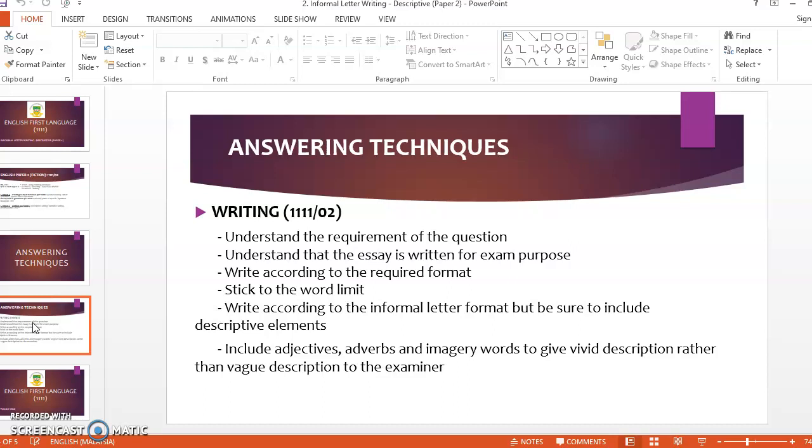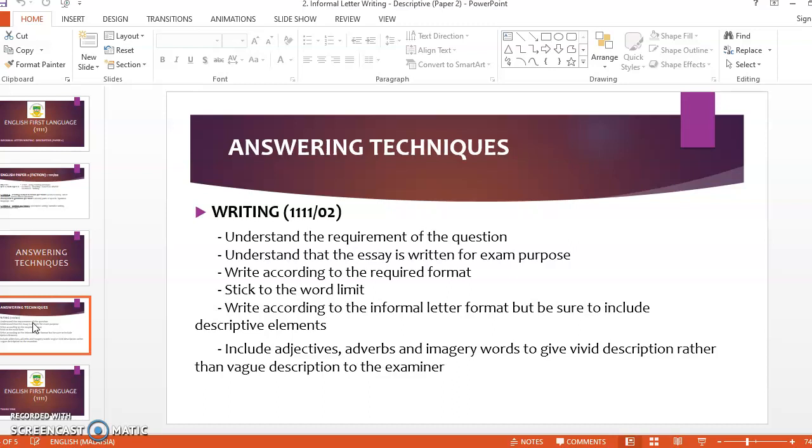Next, we need to understand that the essay is written for exam purposes. We should not describe merely with the intention that the examiner will know what I'm talking about. We need to describe in a very specific way, and we have to put an idea in our mind that the examiner has no idea what I'm talking about. When we have such an idea, we're going to describe in detail.